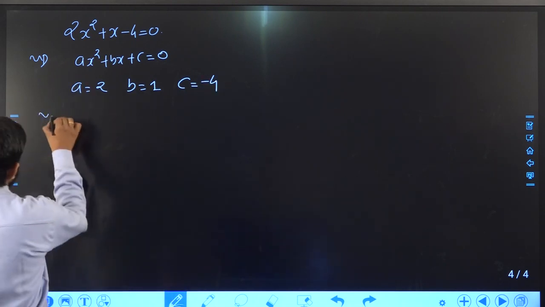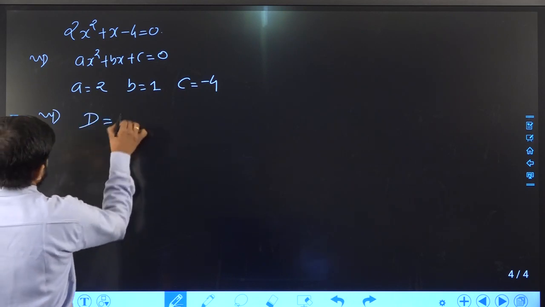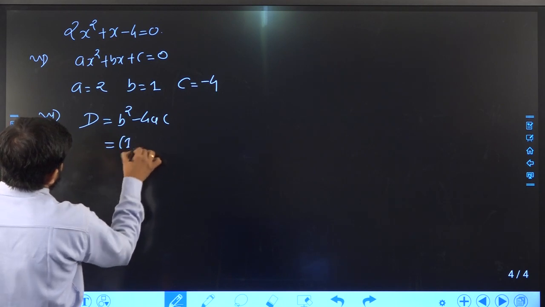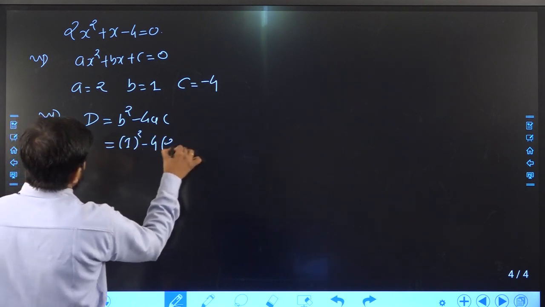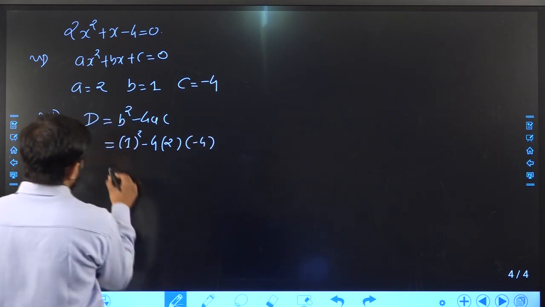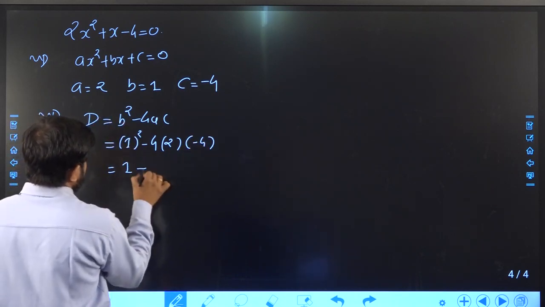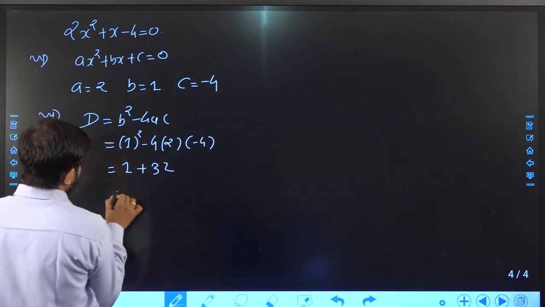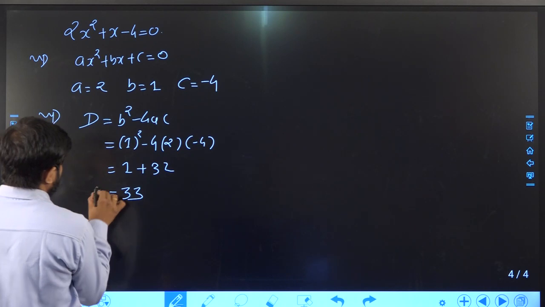So what is the second step? Second step is d is equal to b square minus 4ac. b means 1 square minus 4. In place of a you can put 2, in place of c you can put minus 4. So ultimately 1 minus minus plus, 4 4s are 16, 16 2s are 32. So ultimately your answer is 33.